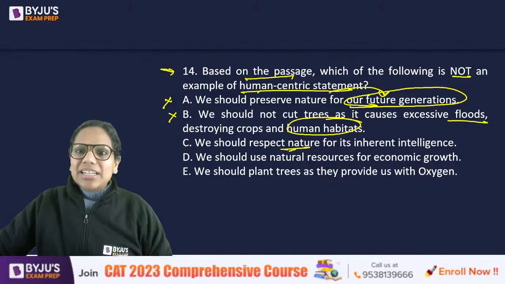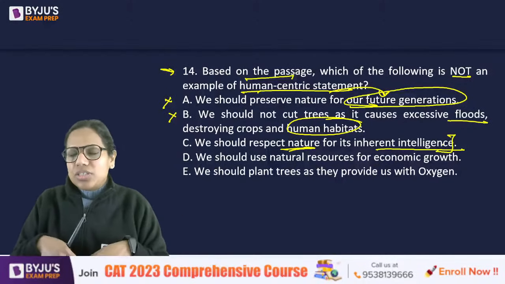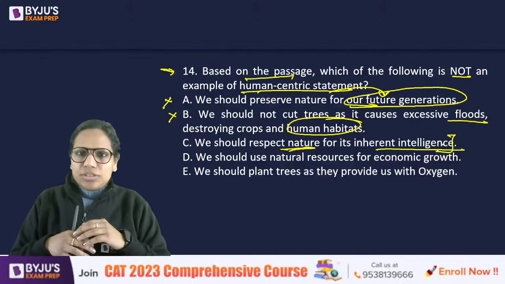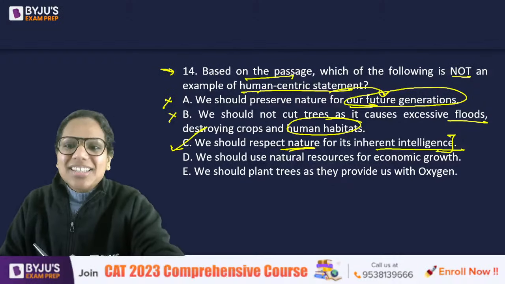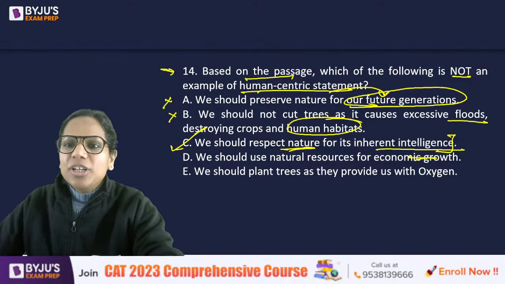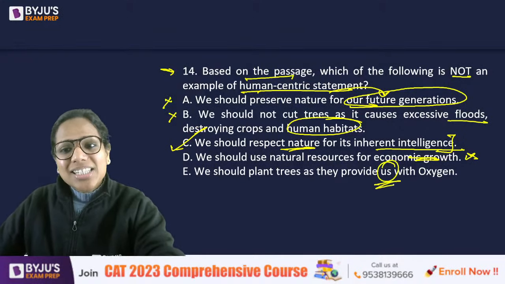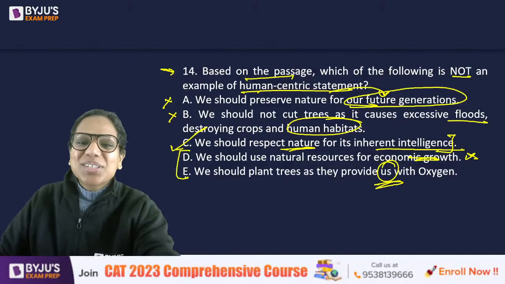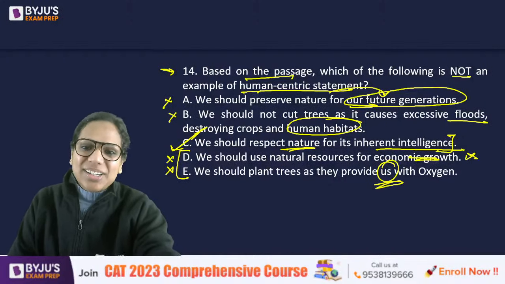We should respect nature for its inherent intelligence. Nature has its own intelligence. What are we focused on here? Human beings or nature? Nature. So C is going to be our answer. Okay. Economic growth, definitely human-centric, so not the answer. As they provide us with oxygen. See, us, आ गए us. दोबारा से we've come to us. We're so selfish. Yes. So these are again human-centric. C is the answer.